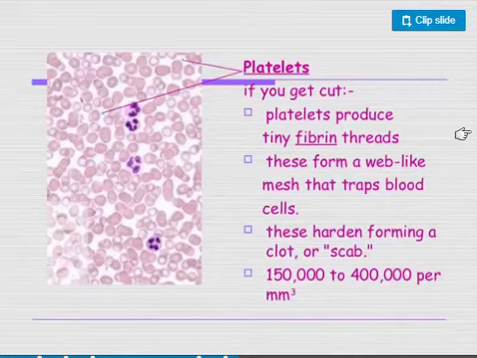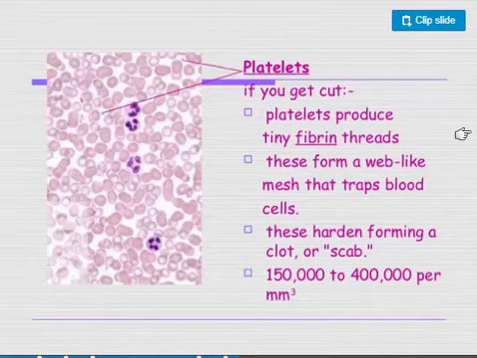As soon as there is a break in one of the blood vessels, as soon as you have a simple wound that is bleeding, the platelets go to this place and start forming a mesh or a network through which they are going to close this opening. And then as they keep on doing this, they harden, forming a clot or a scab.